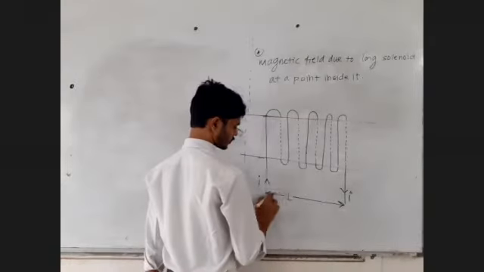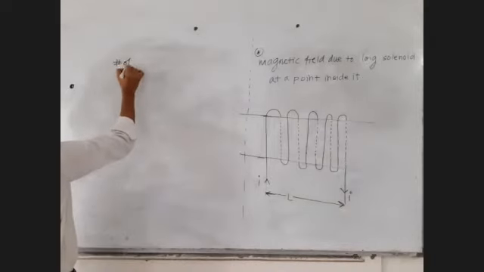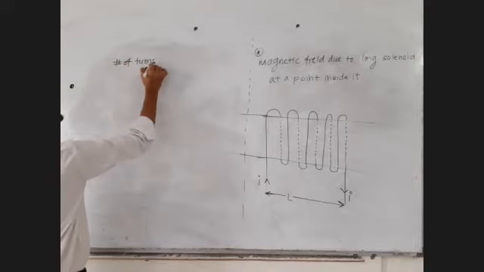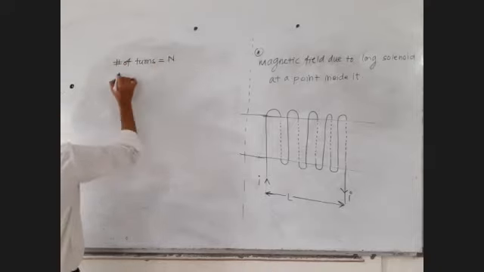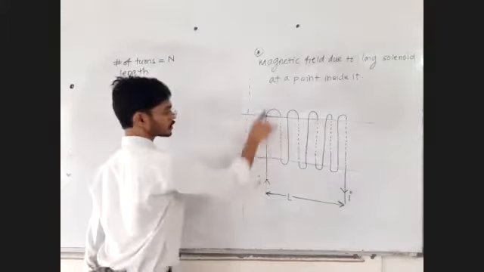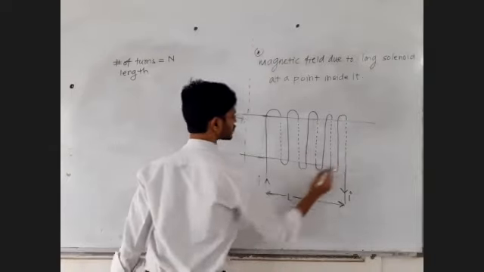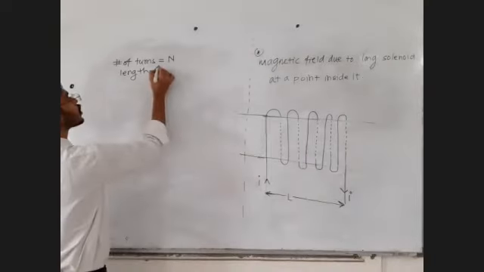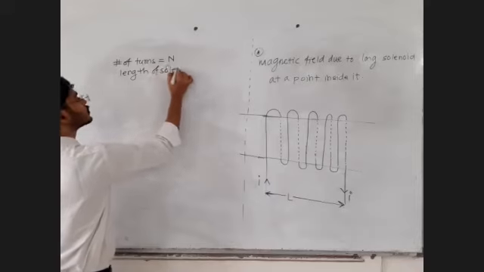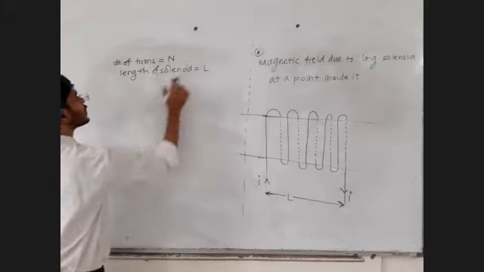Total number of turns, let's write something about it. Number of turns, capital N. Length of the solenoid, turns. Where the turn started and where the turn ended, between that, check what is the length. Length of solenoid is equal to capital L.